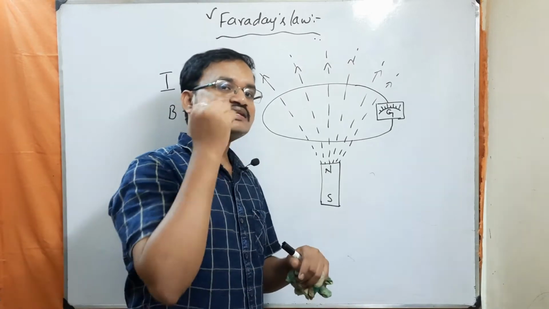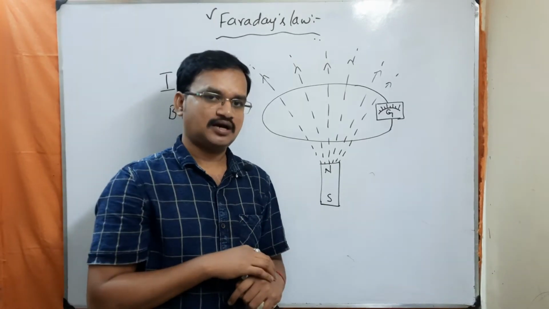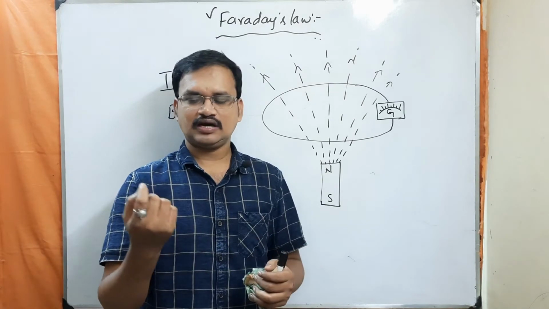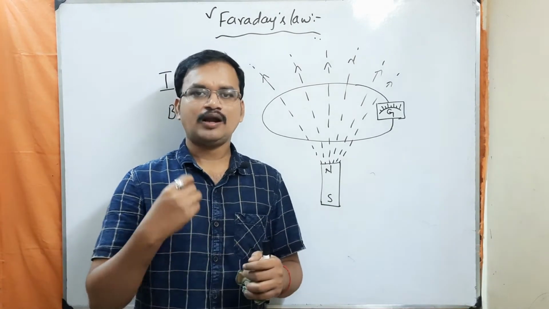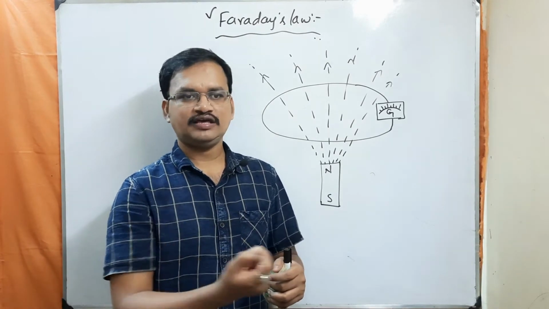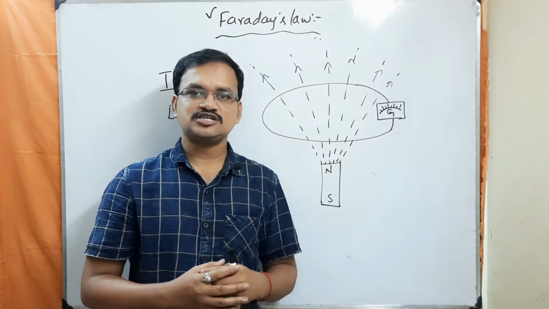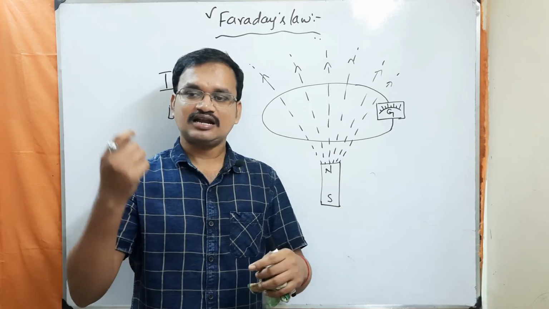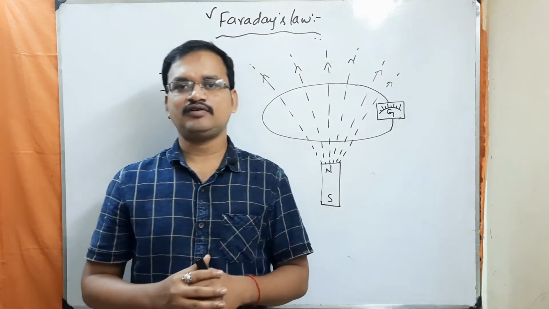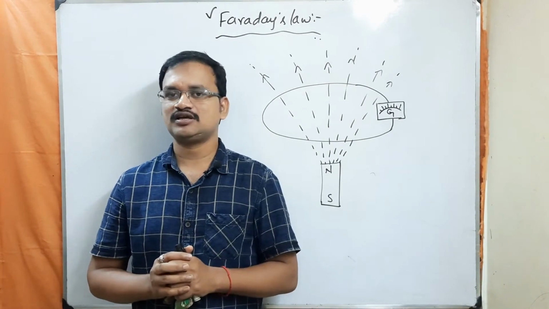Understood? But what is causing this induced current? Whenever the current is flowing within the conducting loop, what do you mean by that? The charge carriers are moving or flowing within the conducting loop. So there must be some driving force that is driving these charge carriers within the conducting loop. So what is that driving force? That driving force is nothing but EMF.